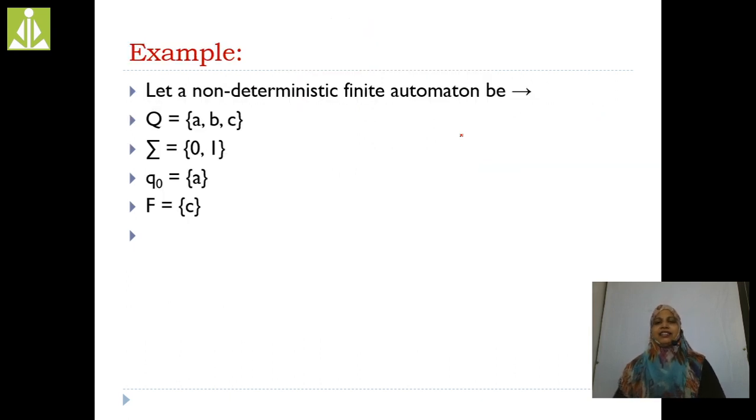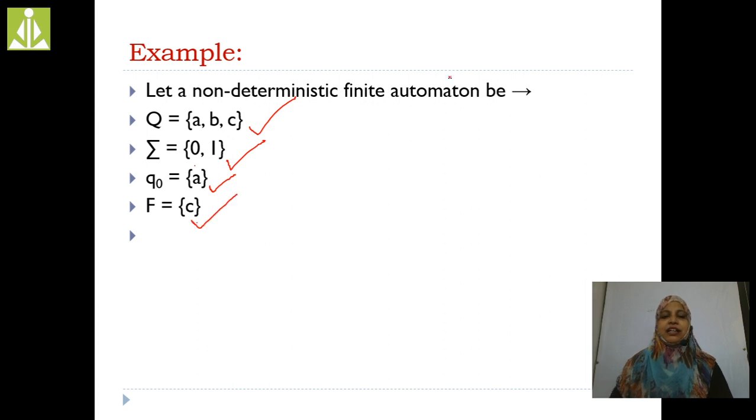So, see one example. Here, this is a non-deterministic finite automaton. This NDFA has 3 states: A, B, C. What are the input symbols? 0, 1. These are the input alphabets. What is Q naught? The initial state is A. Now, the final state F is C.